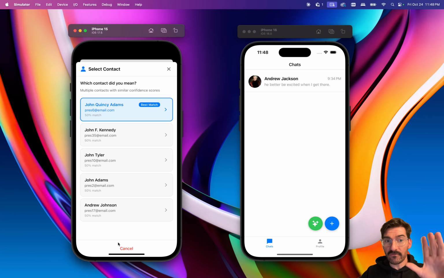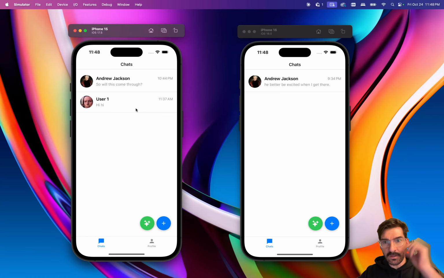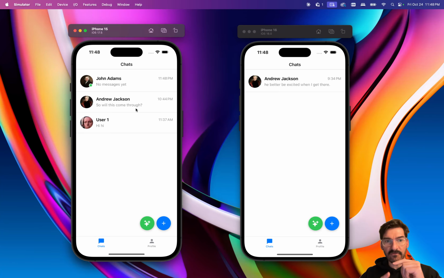So here we have all of our contacts. We've got 5 different potential Johns. We're still working on some of this matching, right? We can see that Andrew Johnson probably shouldn't be there. He's at the bottom, but this 50% match seems a little off. So we're going to go with John Adams, president number 2, and that's going to send off, and there we go.